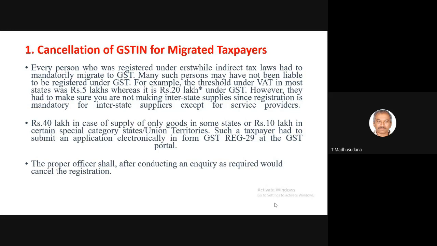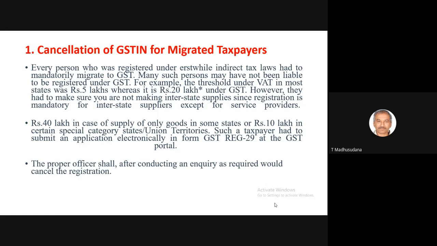So the migrated taxpayers can cancel the GSTIN. Migrated taxpayer means the taxpayer has been transferred from one state to another state. The state in which he was doing business earlier has been transferred to this state, and they have to get registered.